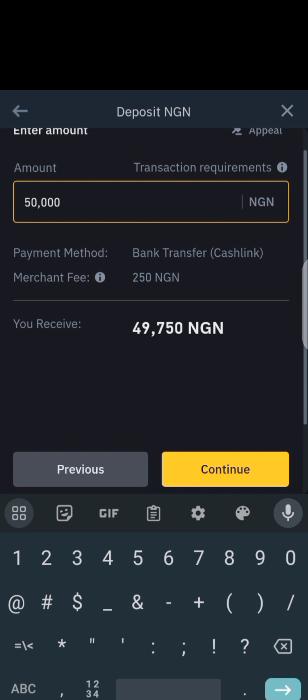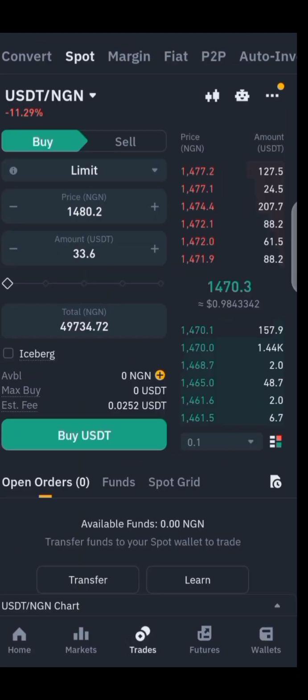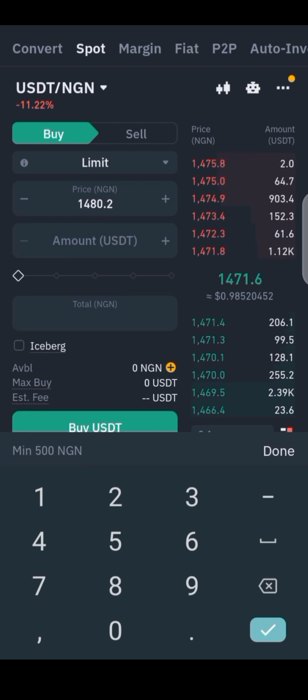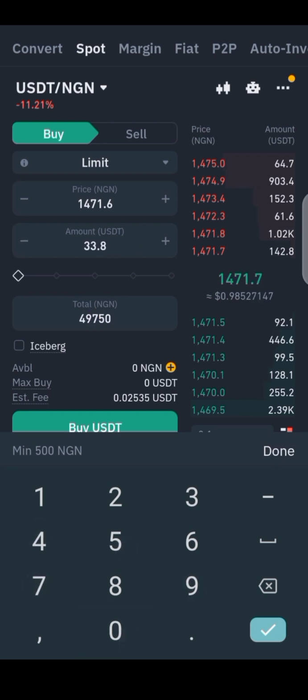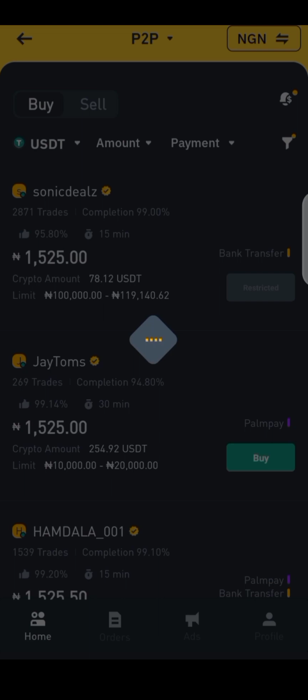So let's go and see how much we will be making. Click on trade. Once you are on this interface, you can see dollar here is actually selling at the rate of 1,471 naira. So let's insert our 49,750. With our 49,750, we are going to have 33.8 USDT, and we now move to P2P here to complete our trade. Once you are on P2P here, you wait for it to finish.